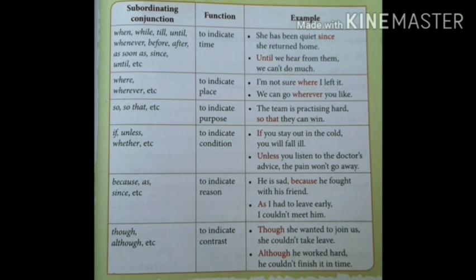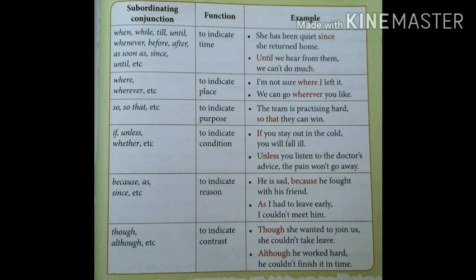And one more example is "Until we hear from them, we can't do much." Here they used "until" as a subordinating conjunction. Usually the subordinate clause comes after the main clause. We use the subordinating conjunction before the subordinate clause.